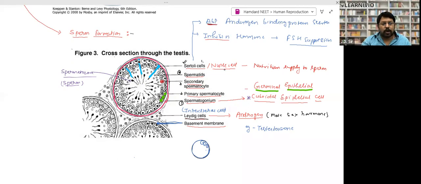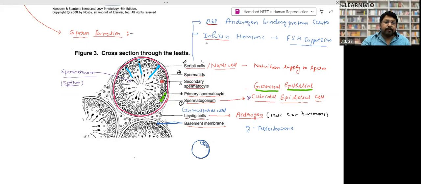Sertoli cells are also called nurse cells. Why? Because they provide nutrition for developing sperm, right? When they change from spermatogonium to spermatozoa, the nutrition is provided by Sertoli cells. What is secreted by Sertoli cells? So first question, what is the function of Sertoli cells? Second question, what do they produce? They produce ABP, androgen binding protein.